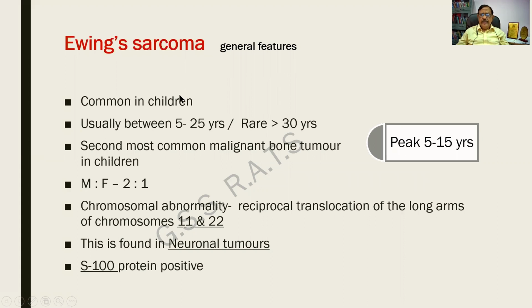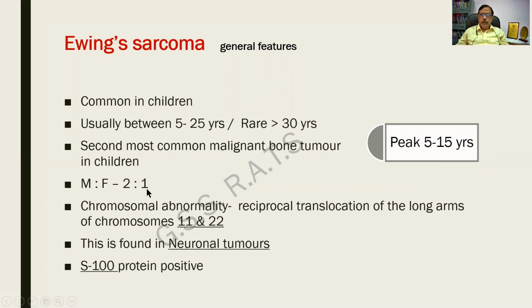In this slide, we shall be seeing the general features. It is common in children. In fact, it is the second most common malignant bone tumor in children. The age is usually between 5 and 25 years. It rarely occurs beyond 30 years of age, and the peak incidence is between 5 and 15. This age we must remember because in the history this can lead us to the diagnosis.